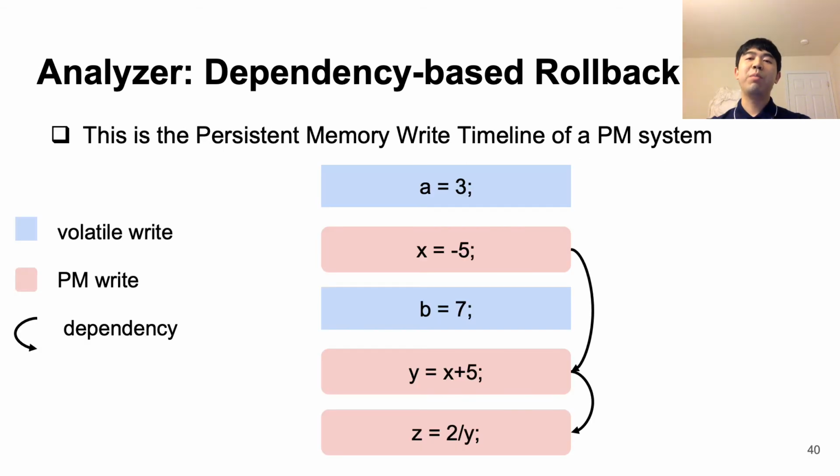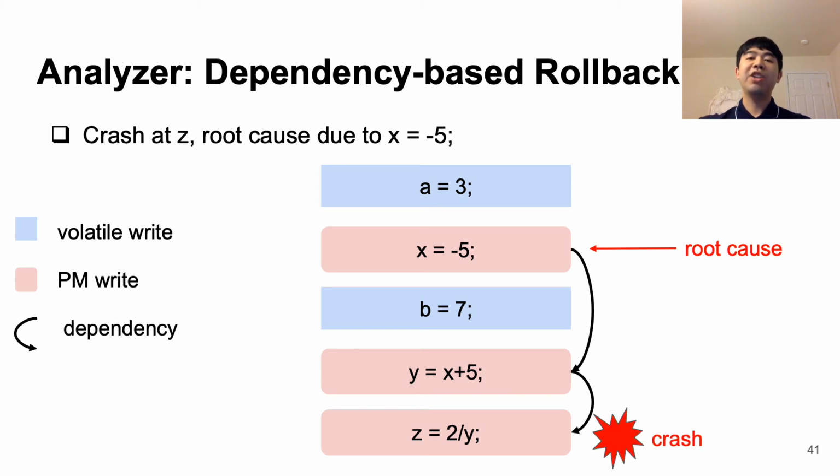You can see an example of this in action here. This is some code with some persistent memory writes and volatile writes, where the blue segments are volatile writes, the red segments are persistent memory writes, and the arrows denote dependency. The system ends up crashing at the division instruction of variable z, since we divide by 0. However, we see that the root cause of the error was due to x, since this is the variable that initializes the value of -5 and causes the division by 0.